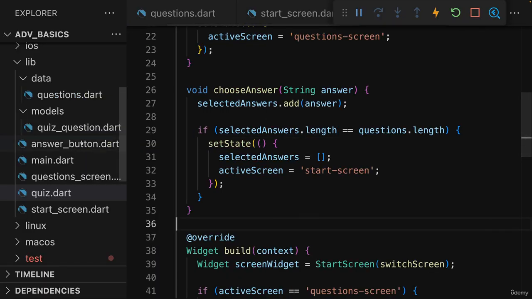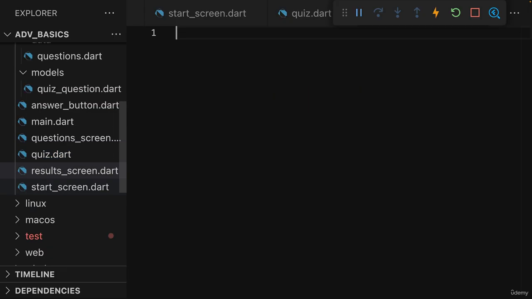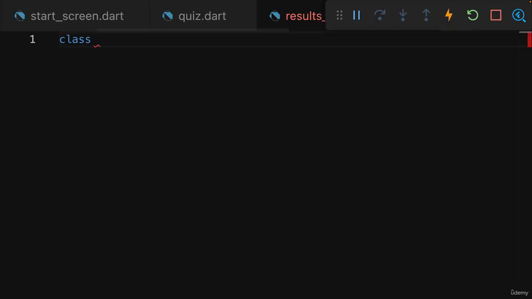And for that, as a first step, we'll add a new file for a new widget, and that of course will be our results screen widget, which will be stored in a results_screen.dart file. Now this results screen widget will actually be a stateless widget because it won't need to manage any internal state, as you will see.